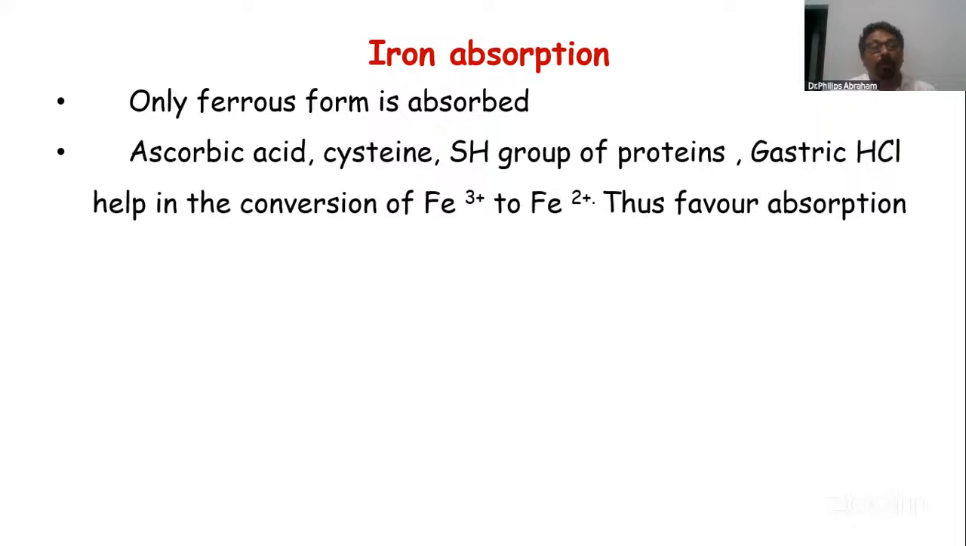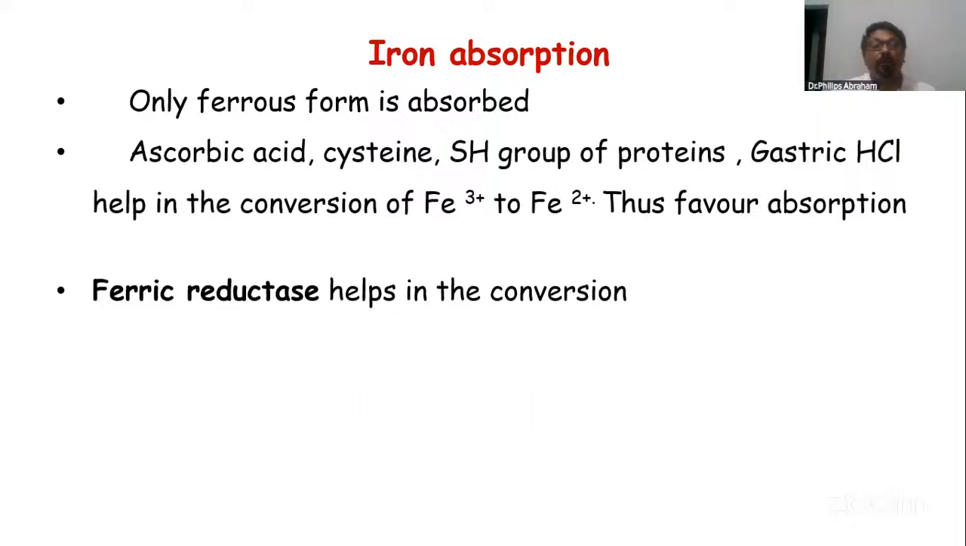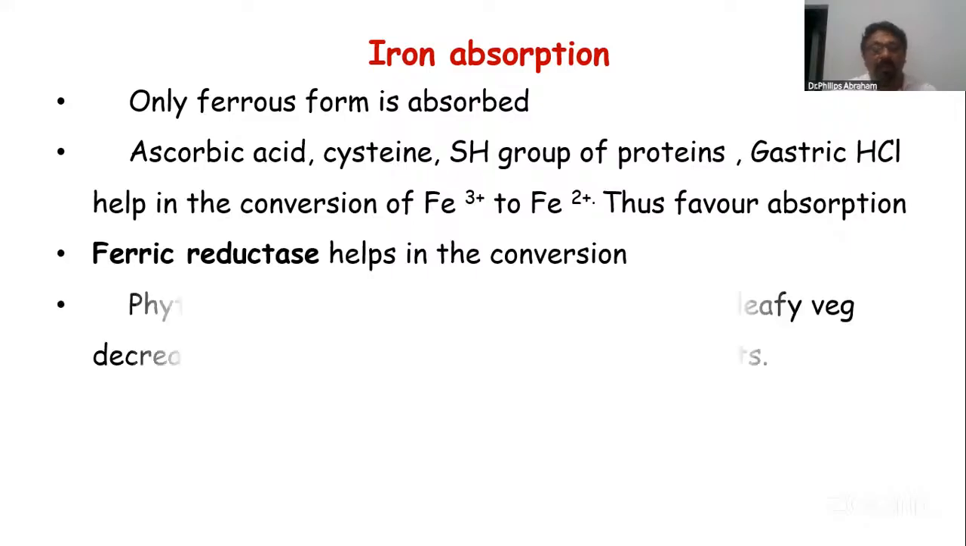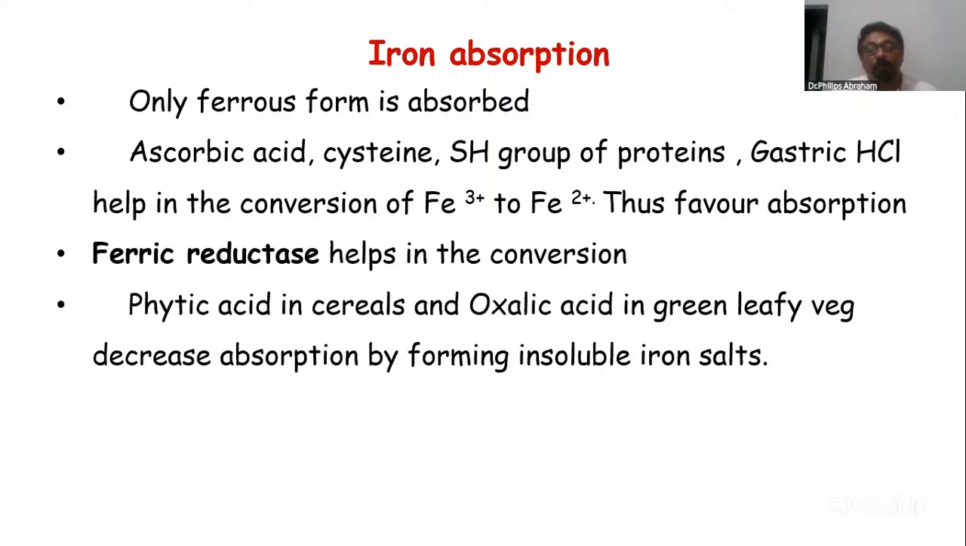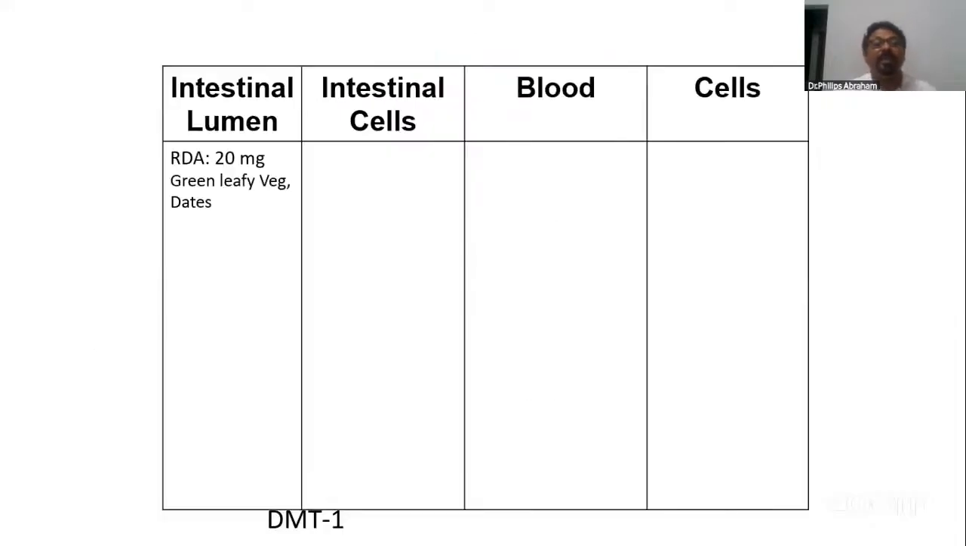The first form is iron, and vitamin C is essential for it. Only ferric iron, and ferric reductase converts that. Some compounds inhibit it. I'll just show you a picture. See, in this way: intestinal lumen, intestinal cell, blood, and other cells.